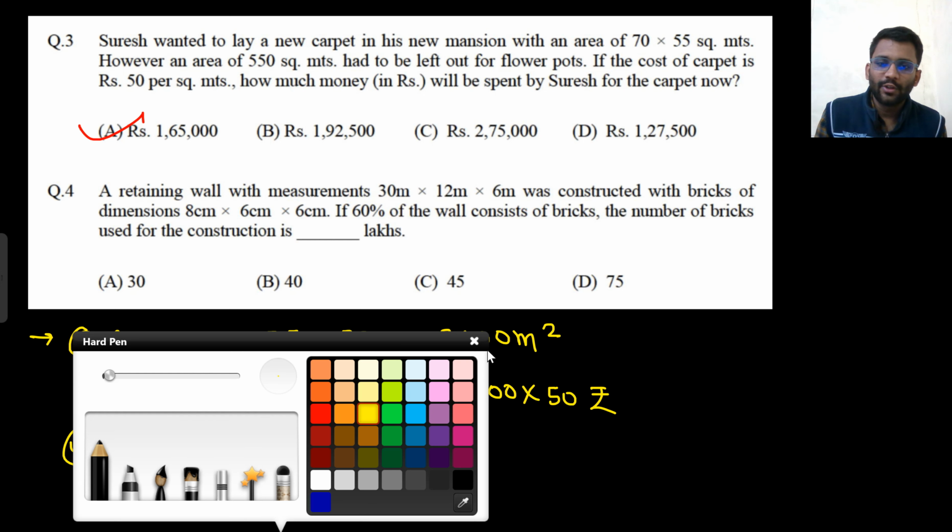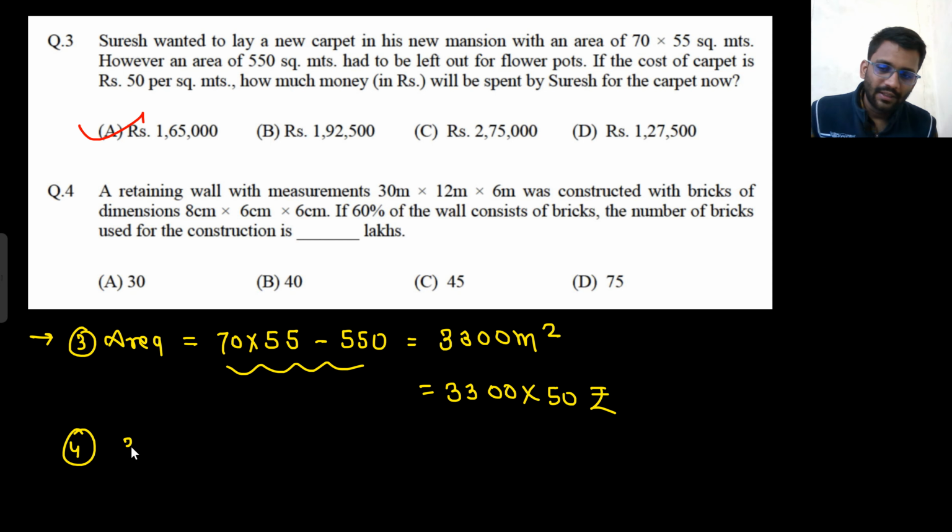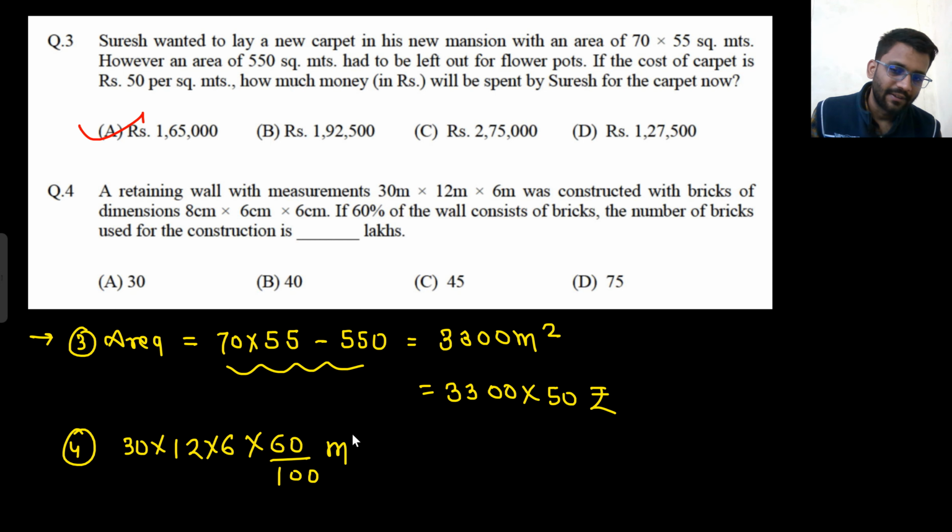So the total volume is 30 into 12 into 6, but only 60% will be used. Only 60% of this. What is 60%? I would have done 60 by 100. Only 60% of this will be used. So this much volume is there, and one brick will cover how much volume?